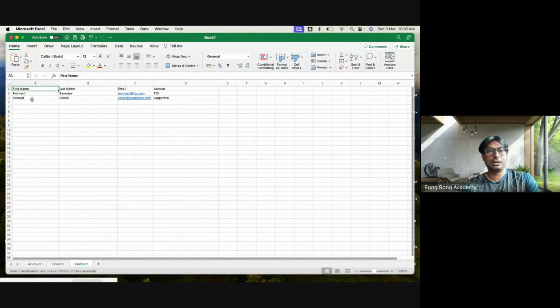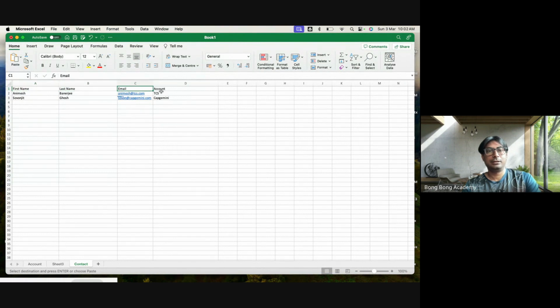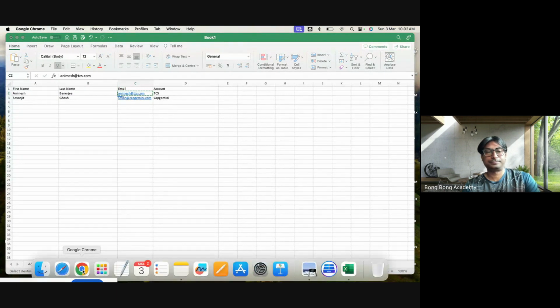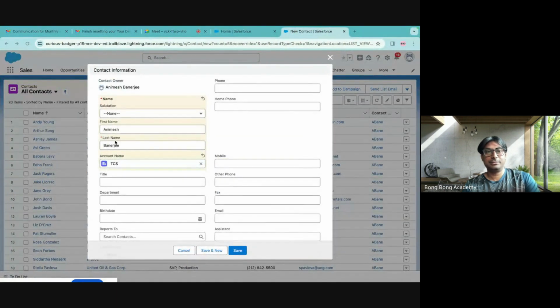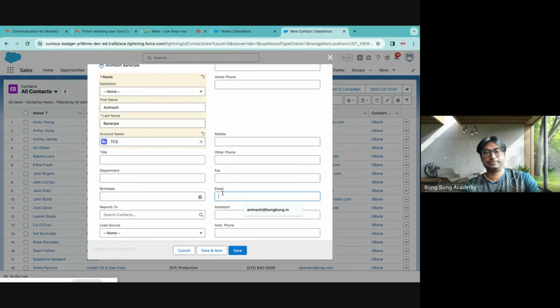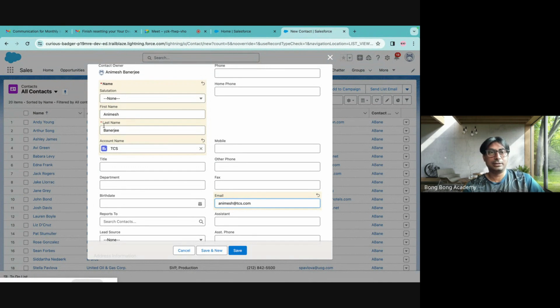If I go to the contact, I will put first name, last name, email, and account, right? So I already put the first name, last name. I will put the email here. This is not a mandatory field, right? You see only a red star in last name. Even account is not mandatory, right?